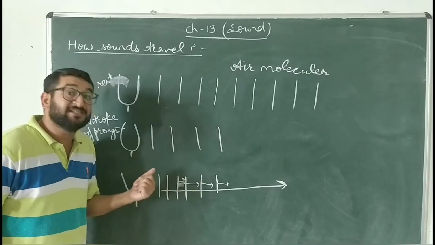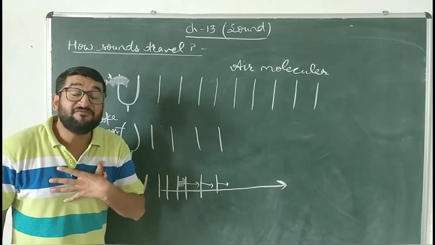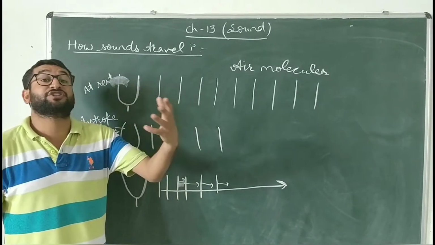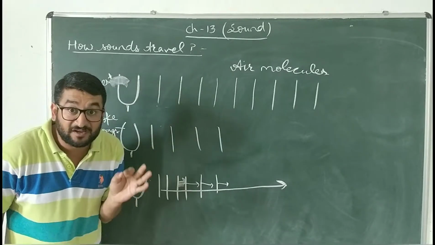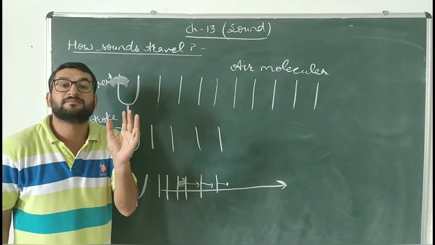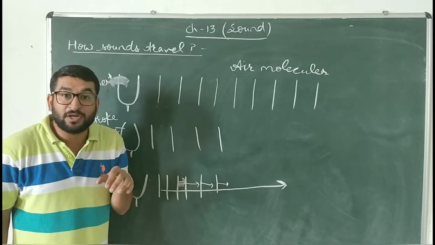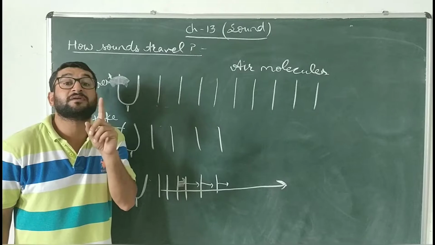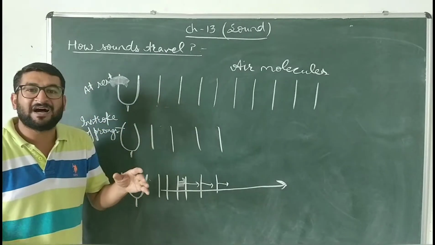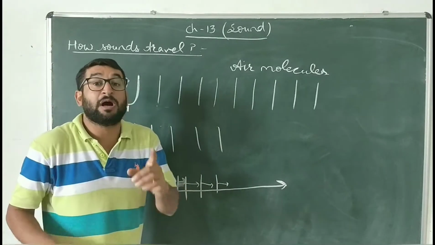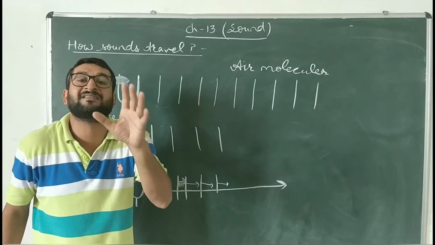And this is the reason why we are able to hear the sounds of a teacher in a class sometimes clearly and sometimes not. If I start to whisper, if I lower my voice, then you won't be able to hear it. अगर मैं अपनी आवाज लोअर डाउन कर देता हूं तो आपको वो आवाज क्लियरली सुनाई नहीं दे रही.